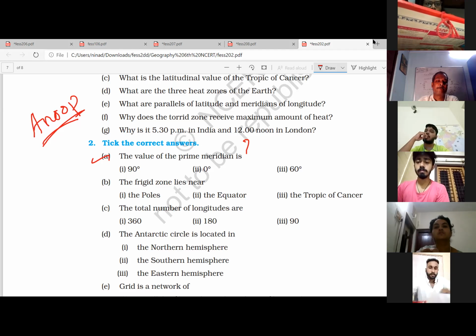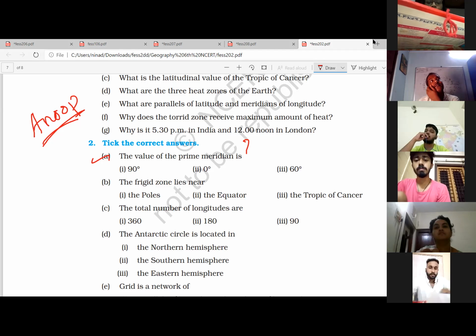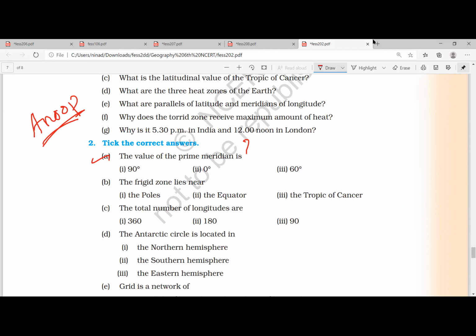Sir, time value of meridian is 90 degrees, sir. Very good. Okay. Hello, Sriram, what is your answer? 90 degrees, sir. Very good. Tell me, Devi, what is the answer? 0 degree. Okay. Prime meridian, 0 degree.